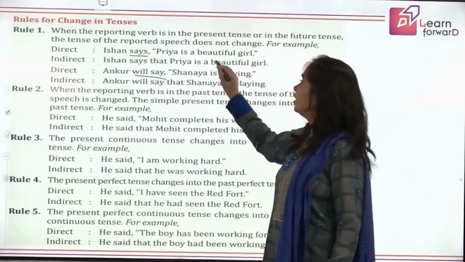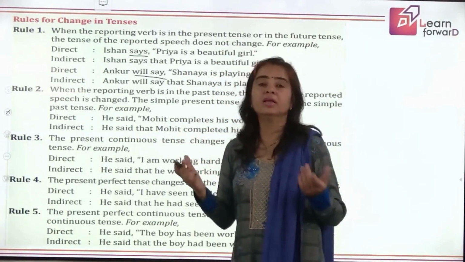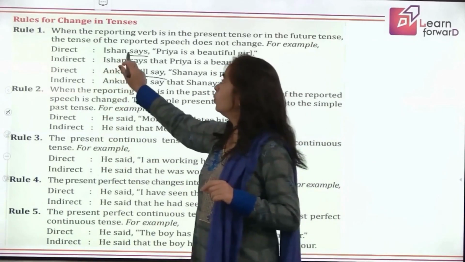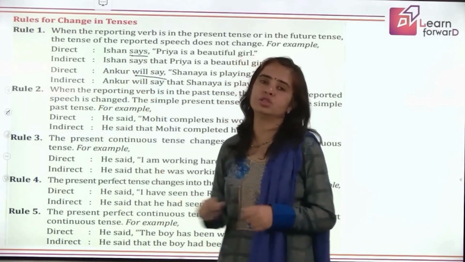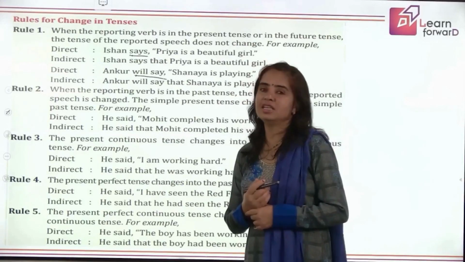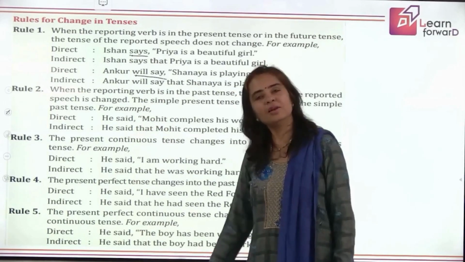Means whatever tense is there in the inverted commas, it will remain the same when your reporting verb is in present or future tense. That means changes in tenses are done only when your reporting verb is in past tense.